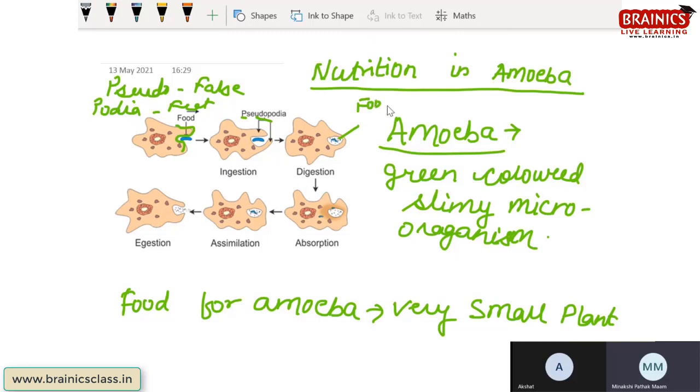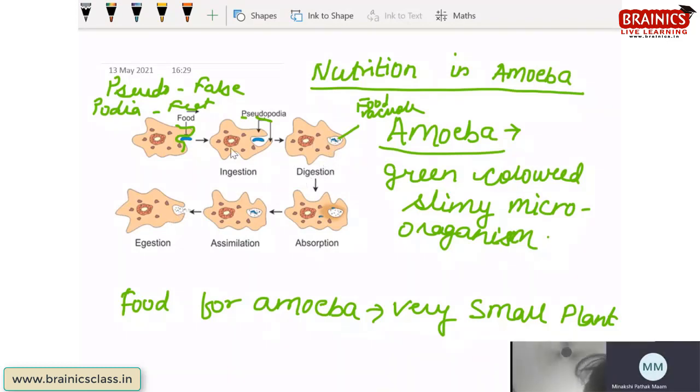What is it called? Food vacuole. What is vacuole? Vacuole is an empty space. And see, this is an empty space inside which the food is getting in. So now what will happen?